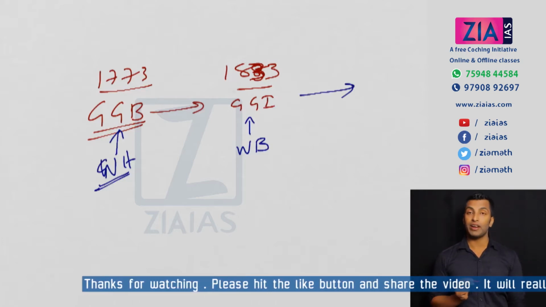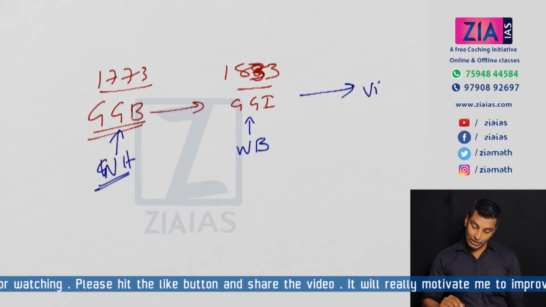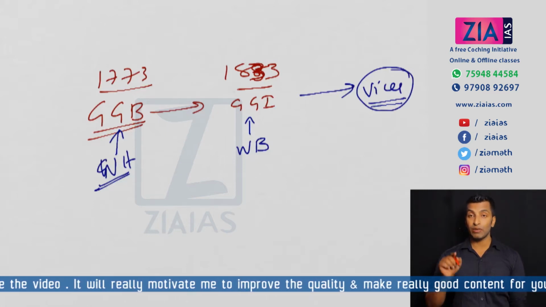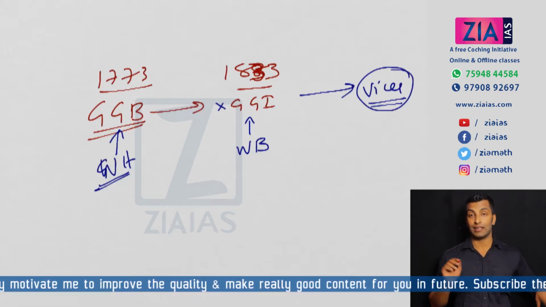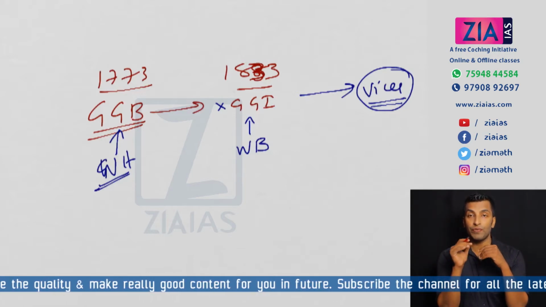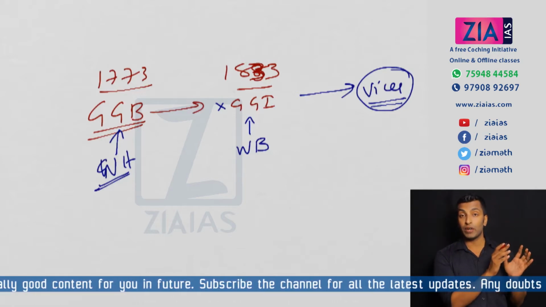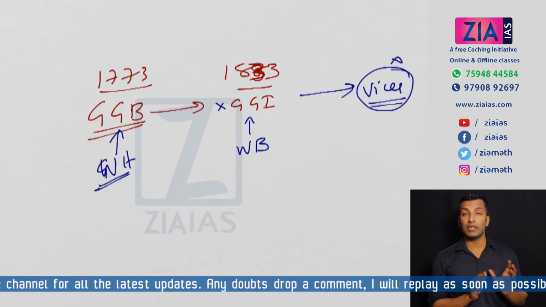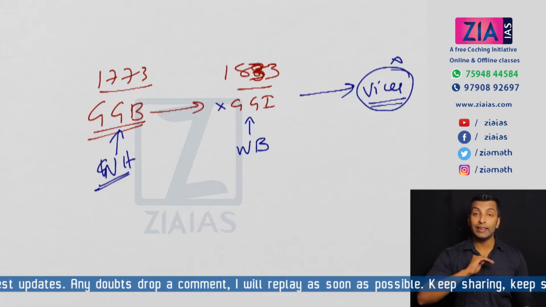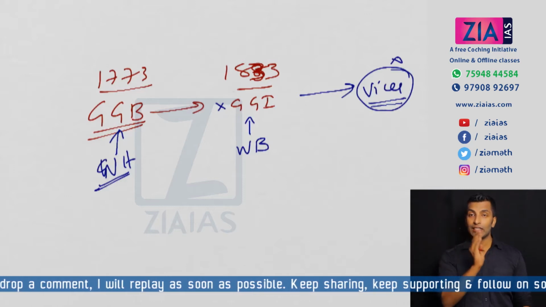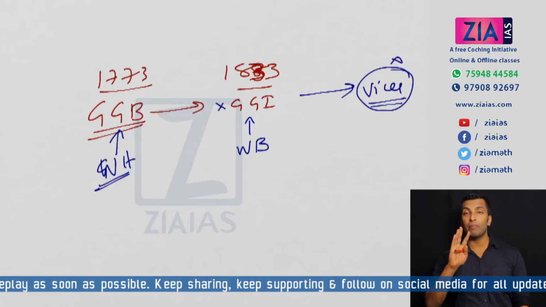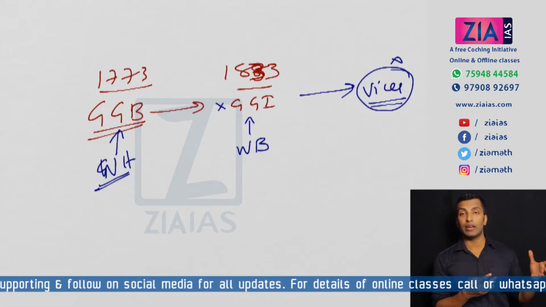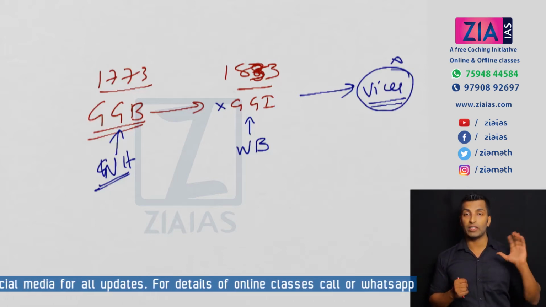Then after the 1857 revolt, the post of Viceroy was created. One point you need to remember: when the post of Governor General of India was created in the 1833 Charter Act, the post of Governor General of Bengal was abolished. But here, when the post of Viceroy was created, the post of Governor General of India was not abolished and it continued. After that, the Governor General of India and Viceroy were the same person. Lord Lytton was Governor General of India and at the same time Viceroy. Lord Ripon was Governor General of India and Viceroy.